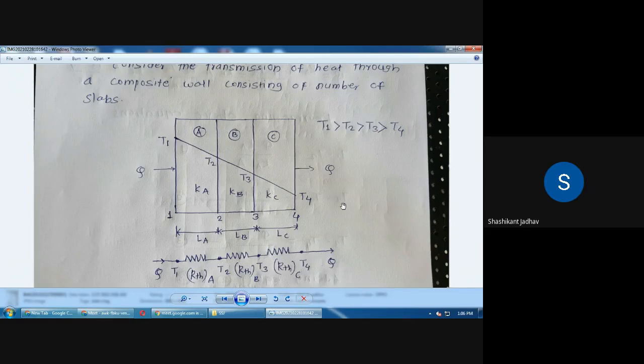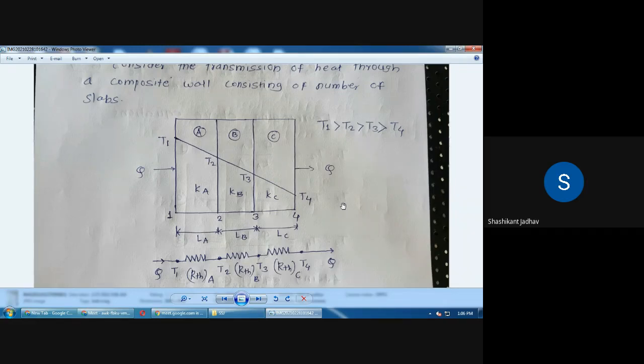Okay, and what about the temperature? So T1 is greater than T2 and is greater than T3 and is greater than T4. That is the temperature distribution. Along the thickness, what will happen? The temperature will be reduces. So T1 is greater than T2 is greater than T3 is greater than T4. Okay, so this is the diagram of the composite wall.